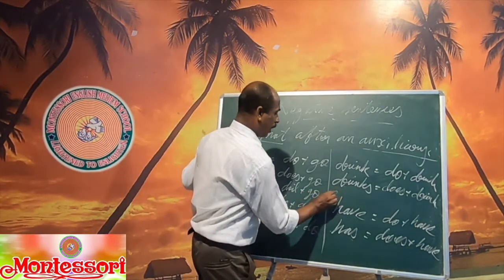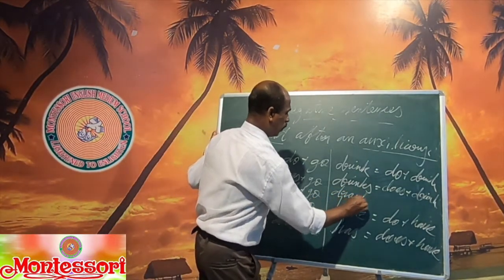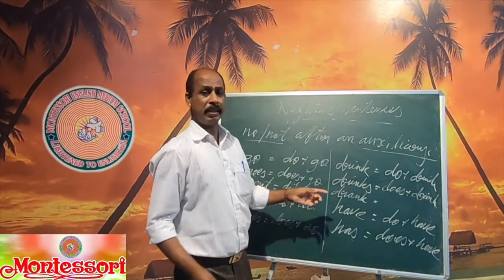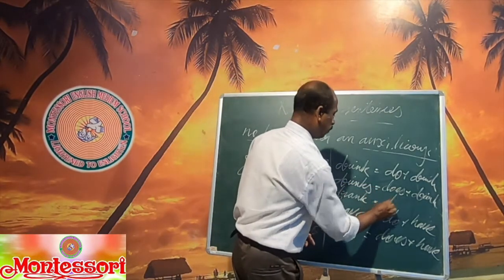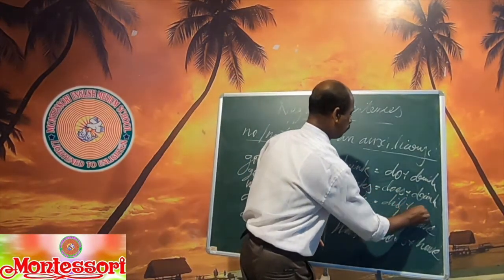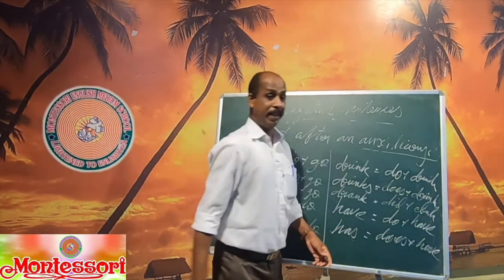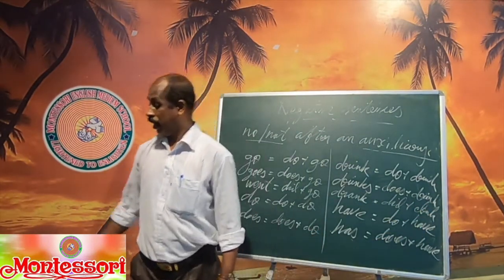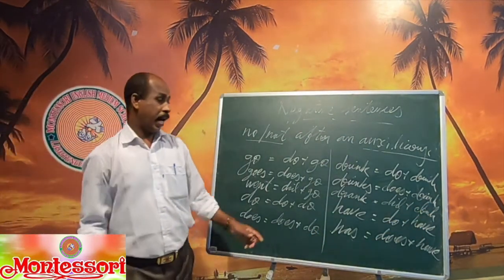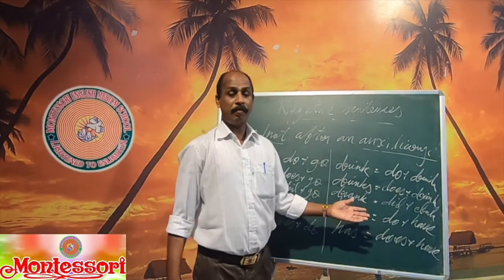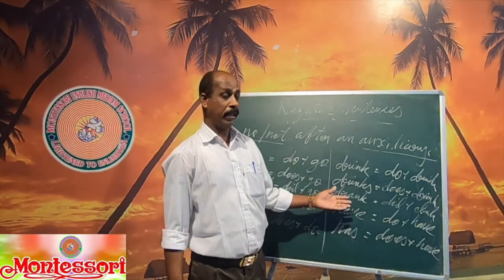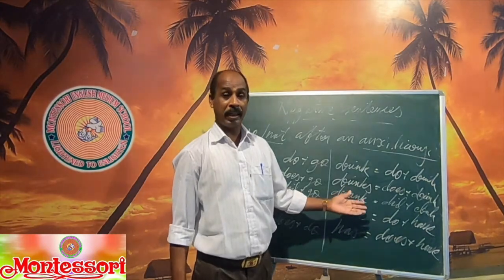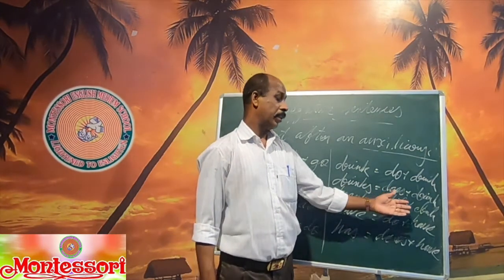Drink, drank. Did plus drink. We drank a cup of coffee. We did not drink, we didn't drink a cup of coffee.